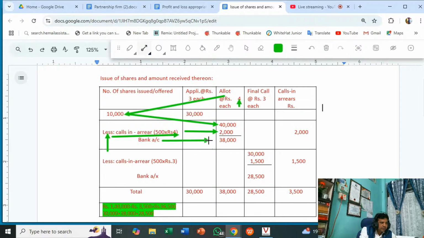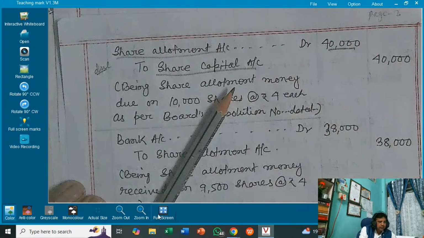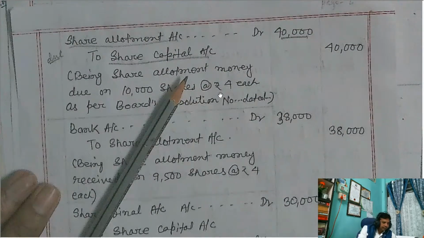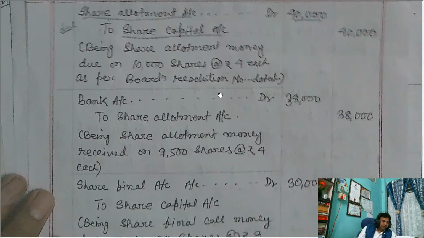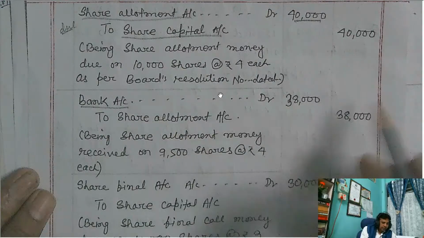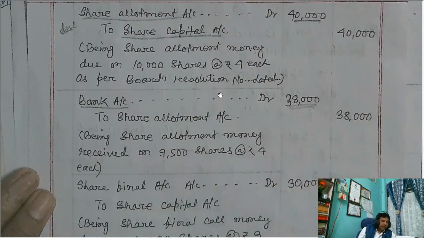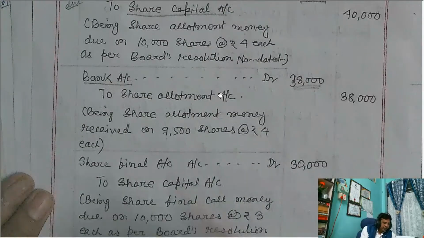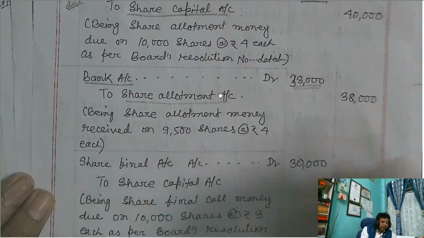It is 38,000, 40,000 minus 2,000. So this amount will be recorded in the bank account. Okay, see the journal entry. 38,000 bank account I have written there. Bank account debit, this 38,000, to share allotment account, 38,000.